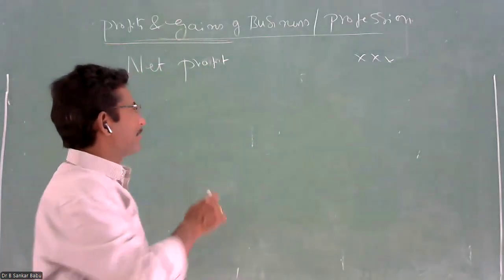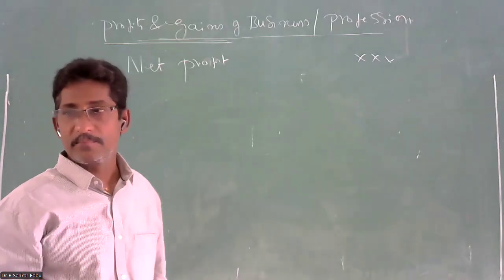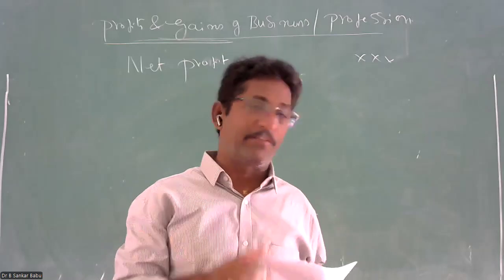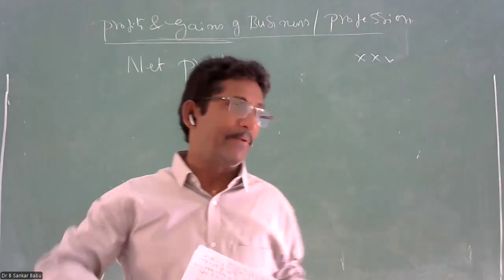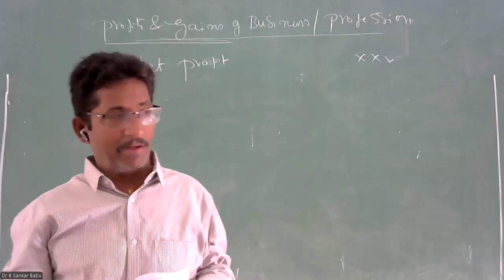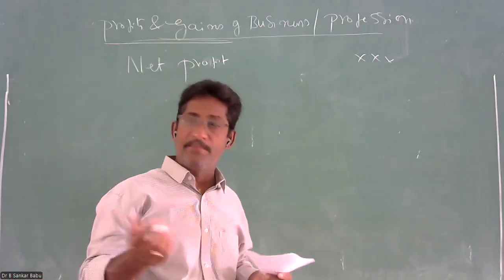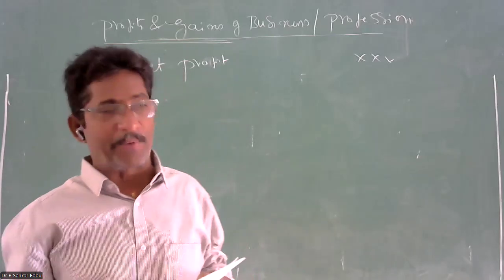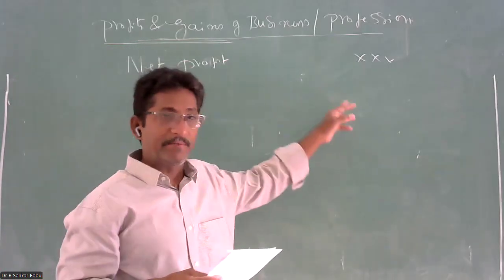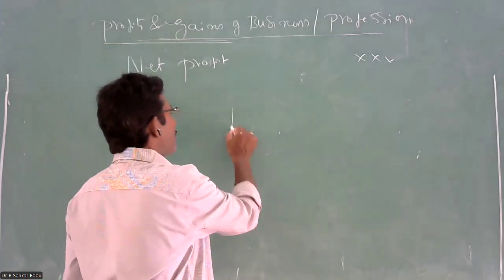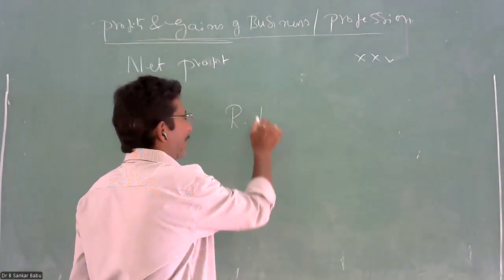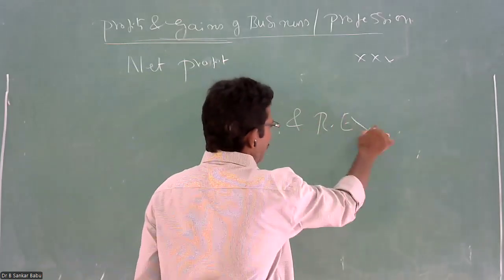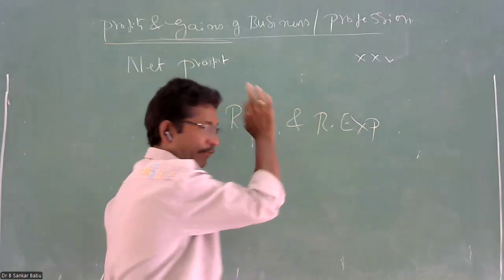For example, today I sold goods for 1 lakh. When you are selling the goods for 1 lakh, you have incurred some expenditure like selling expenses, wages to workers, salaries to employees or entertainment expenses. Like that, a lot of operating expenses have to be spent to get this net profit. That's why revenue receipts will be taken into account and you will also be allowed the revenue expenditure from your revenue receipts.